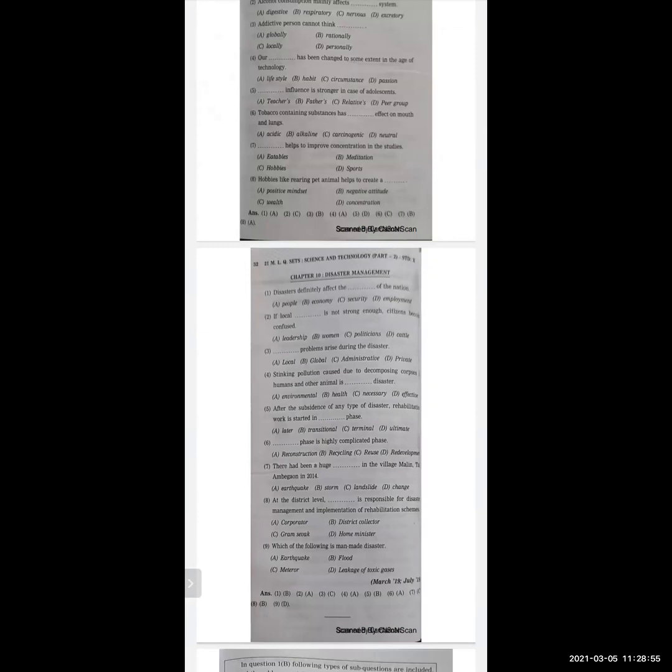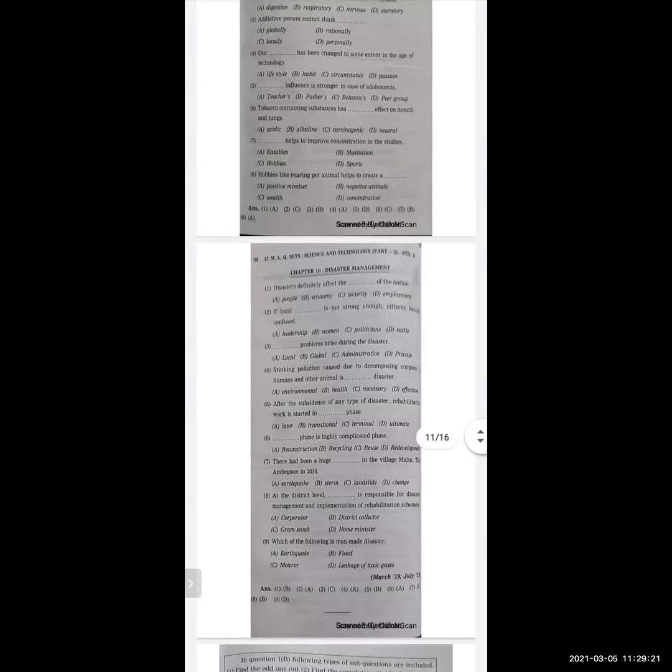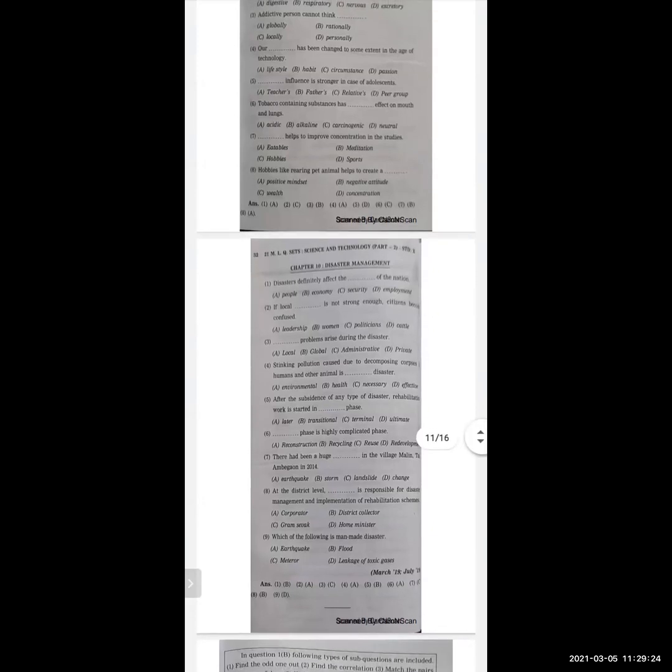Next, sinking pollution caused due to decomposing corpses of humans and other animals is dash disaster. Options are environmental, health, necessary, effective. Correct option is environmental. Next, after the subsidence of any type of disaster, rehabilitation work is started in dash phase. Options are latter, transitional, terminal, ultimate. And the correct option is transitional.